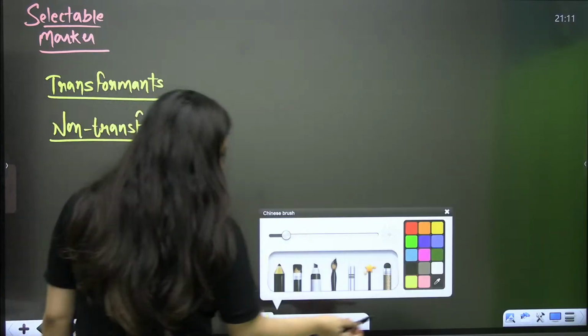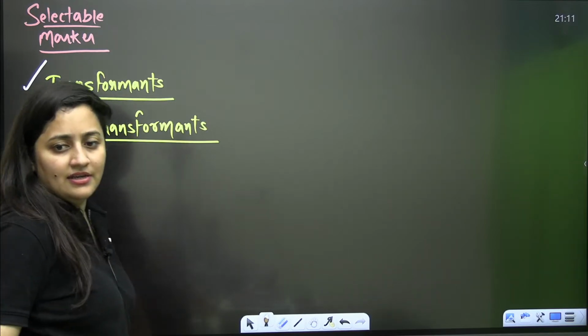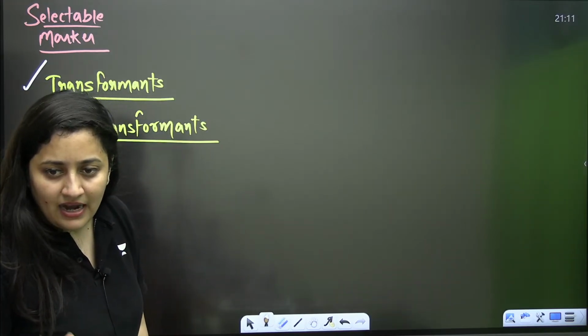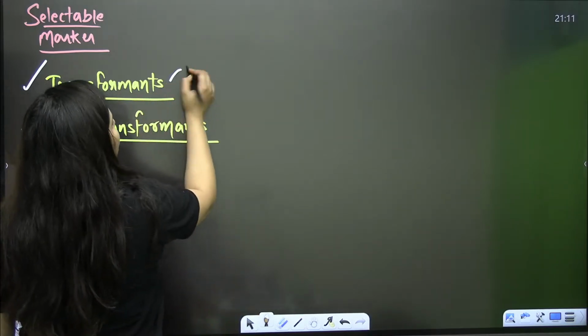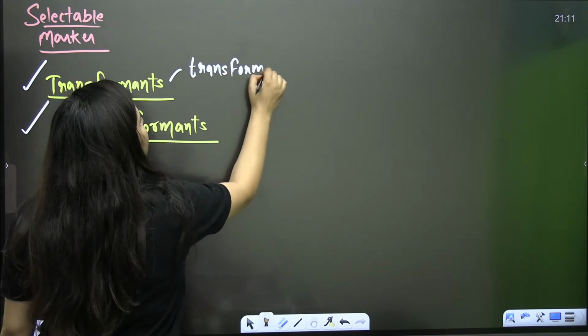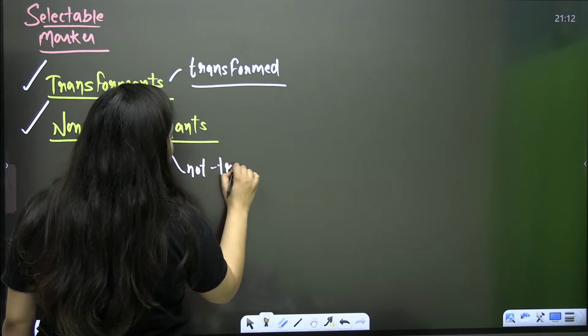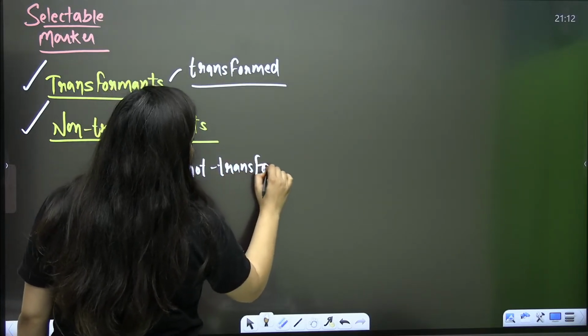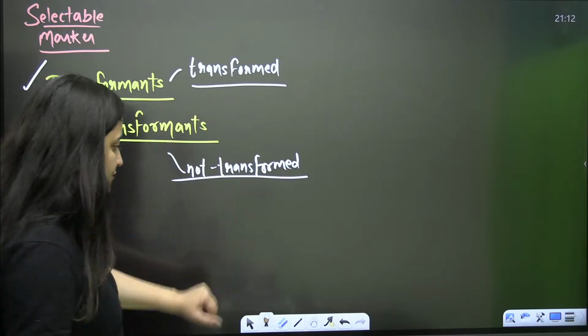So now we have the terms transformant and non-transformant. A transformant is something which is transformed, and a non-transformant is something which is not transformed. Literally, their meaning is simple. And now, what is the meaning of being transformed here?